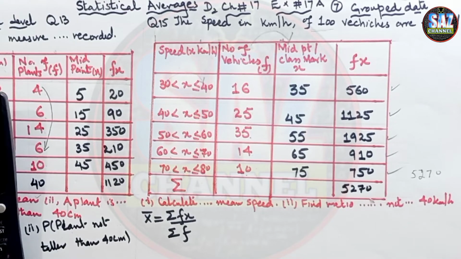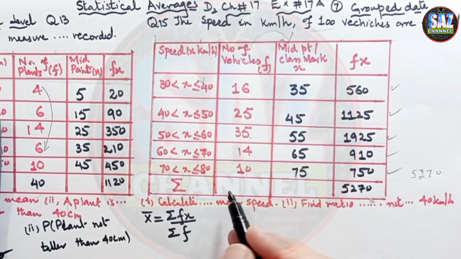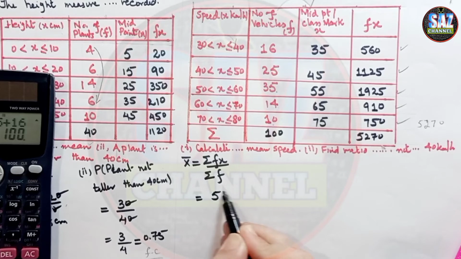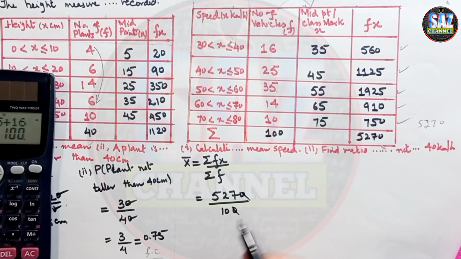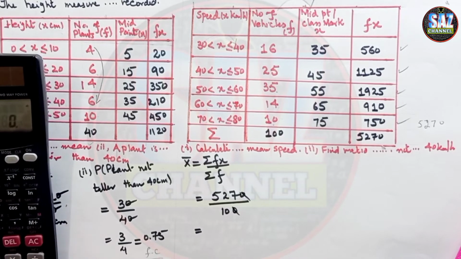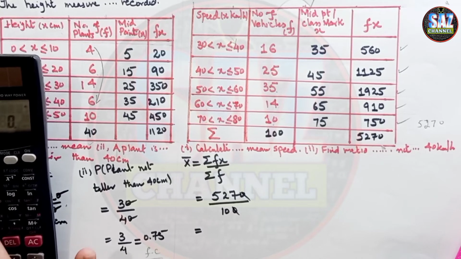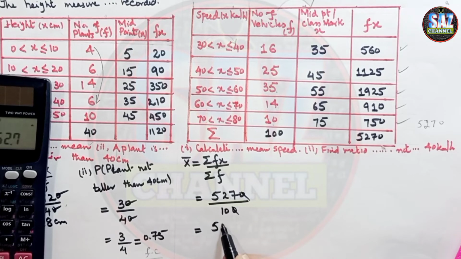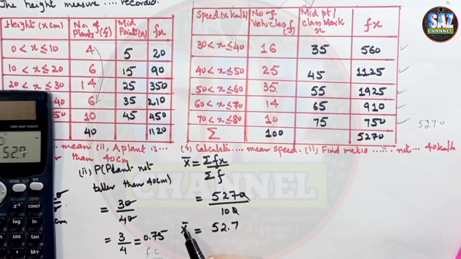Let me confirm this sum now. 5270, and the sum of the frequencies, although it's written in the question, but let's confirm this. This is 24 plus 35 plus 25 plus 16, and it's 100. It was already given in the question. Now what we have to do is 5270 upon 100. 0 can go with 0, and this will be 52.7, but let me reassure this. 5270 divided by 100 is 52.7.